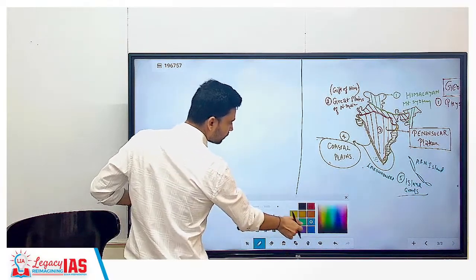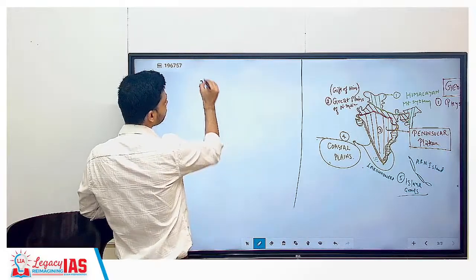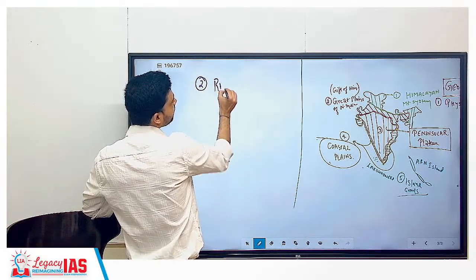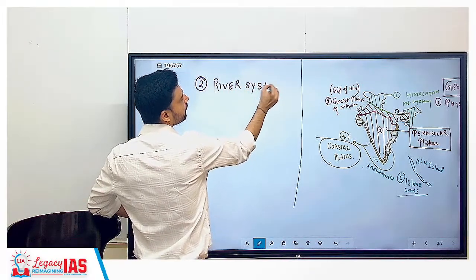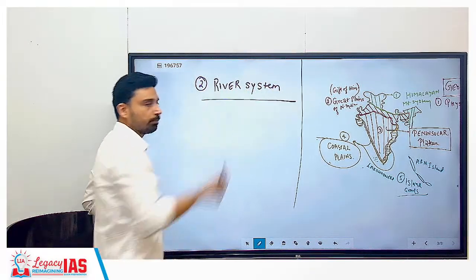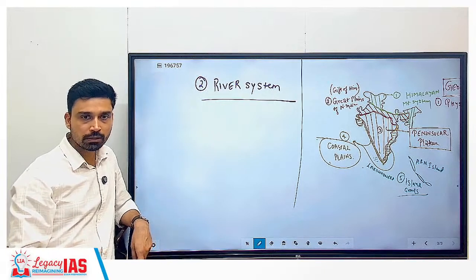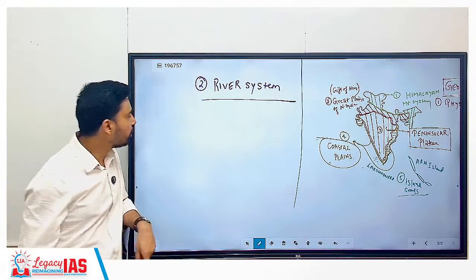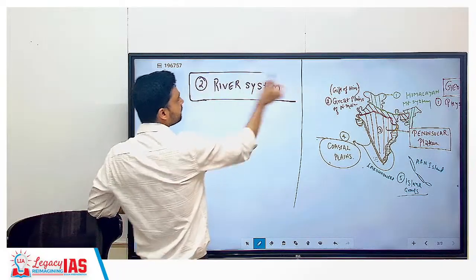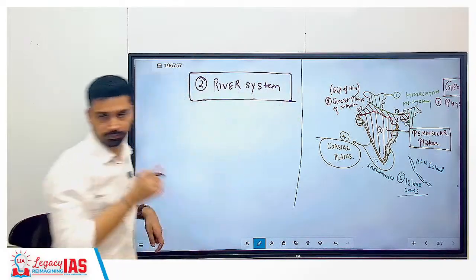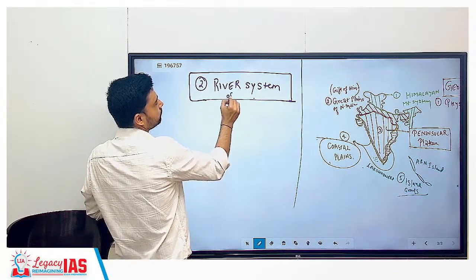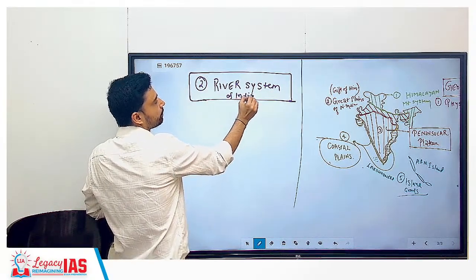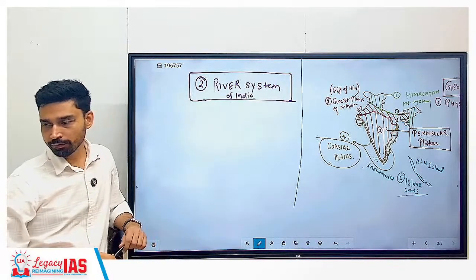Coming to the second chapter, this in Indian geography is the most important chapter if you look at the syllabus and the previous year questions, because in Indian geography the majority of questions in last years have been asked from which topic? River system. So very important. So river system of India. The second chapter is river system of India.